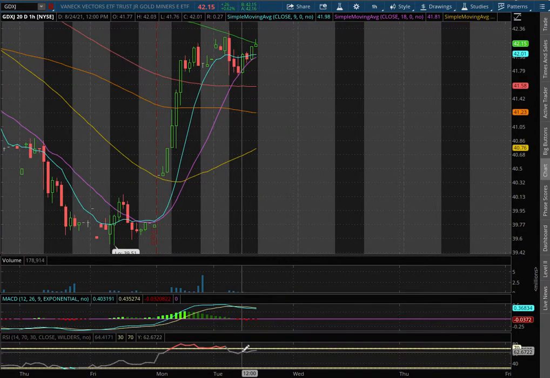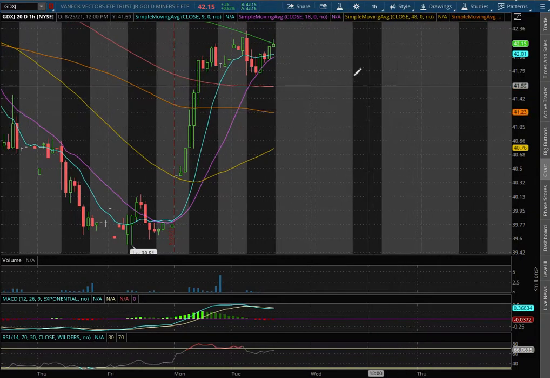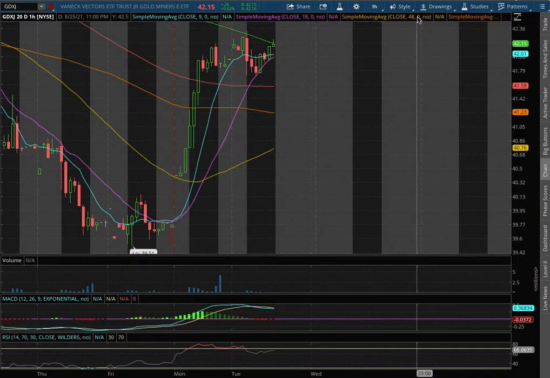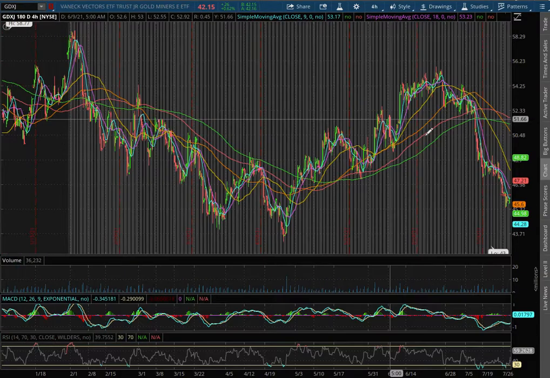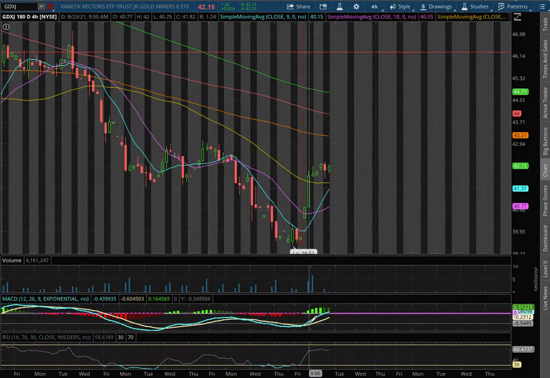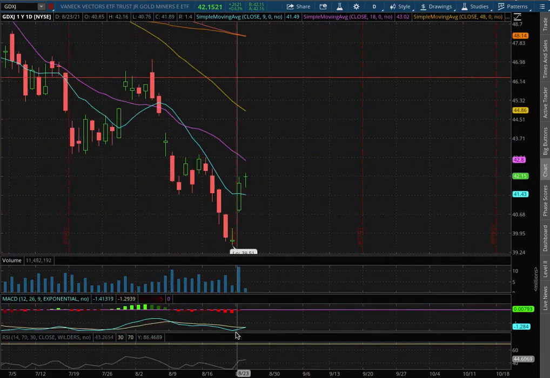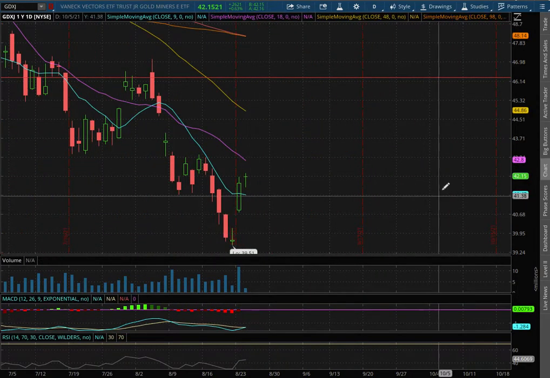We're slightly off of overbought levels with the RSI, and we're testing the 200 moving average, this green line, acting as our temporary resistance at a price of $42.16. As with the 4 hour chart, we are about to approach positive MACD. As we extend up further to the daily chart, we remain in negative MACD, but we did see it converge.